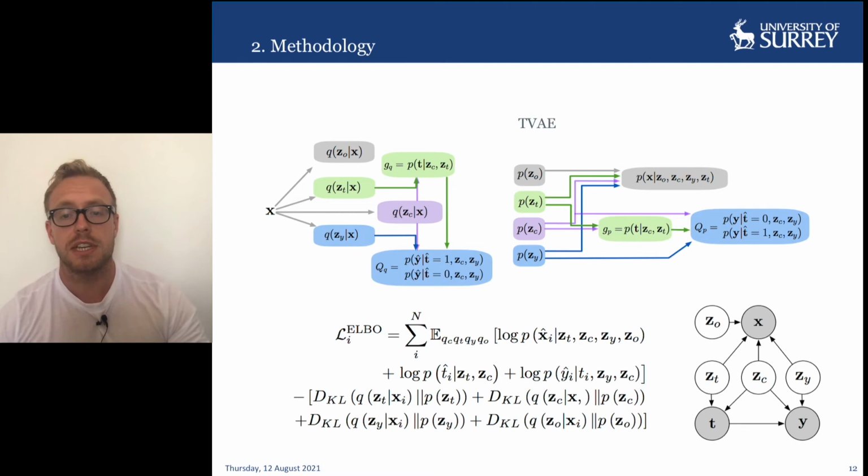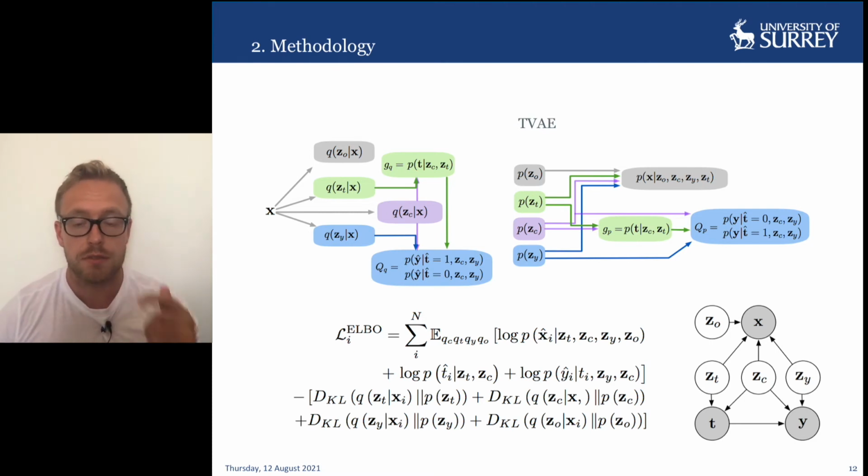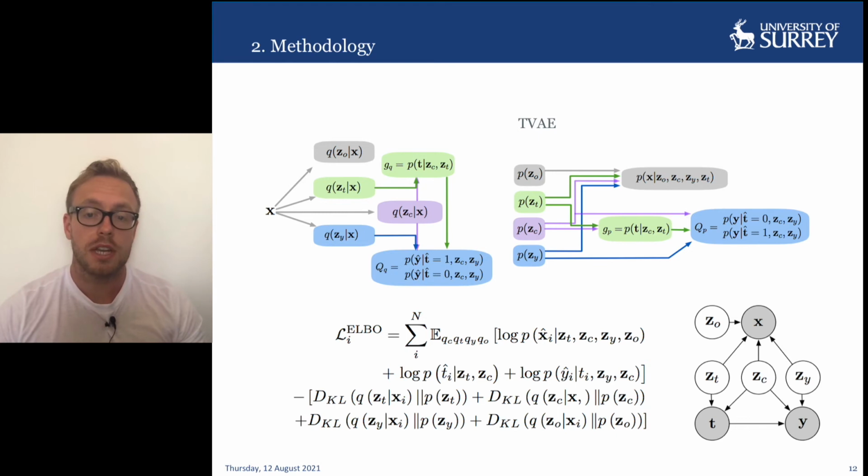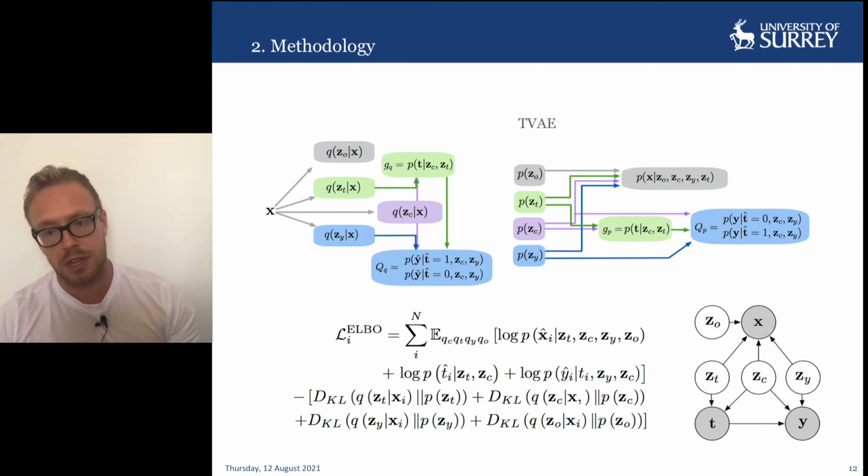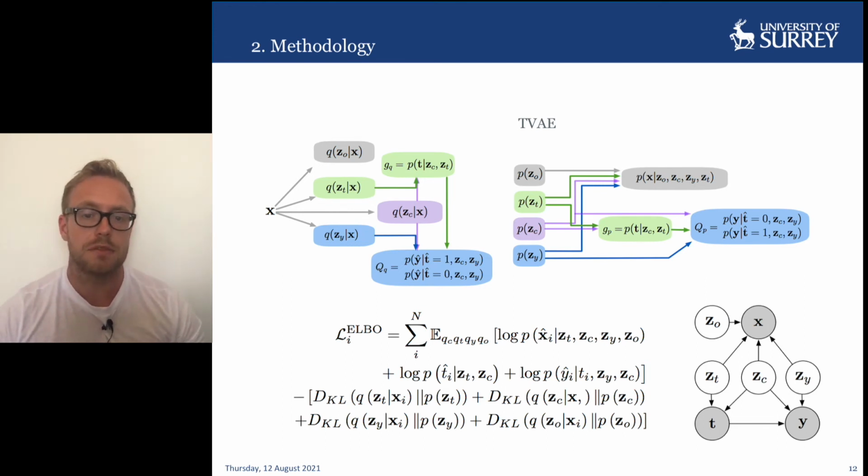Here we depict a little bit more detail, and the separate inference and generation models are shown on the left and the right respectively. We define the corresponding evidence lower bound according to the expression given here. The first term is the log likelihood of the covariates X given the inferred latent factors. The second term is the log likelihood of the treatment assignment given the latent confounder ZC and the latent instrumental variable ZT. And the third term is a log likelihood term for the outcome given the treatment T, the latent confounder ZC, and the latent risk factor ZY.